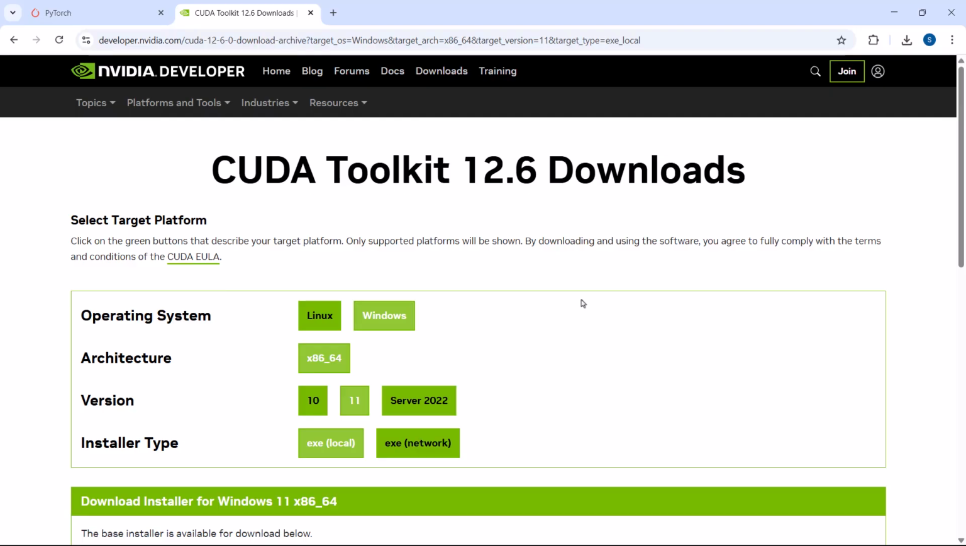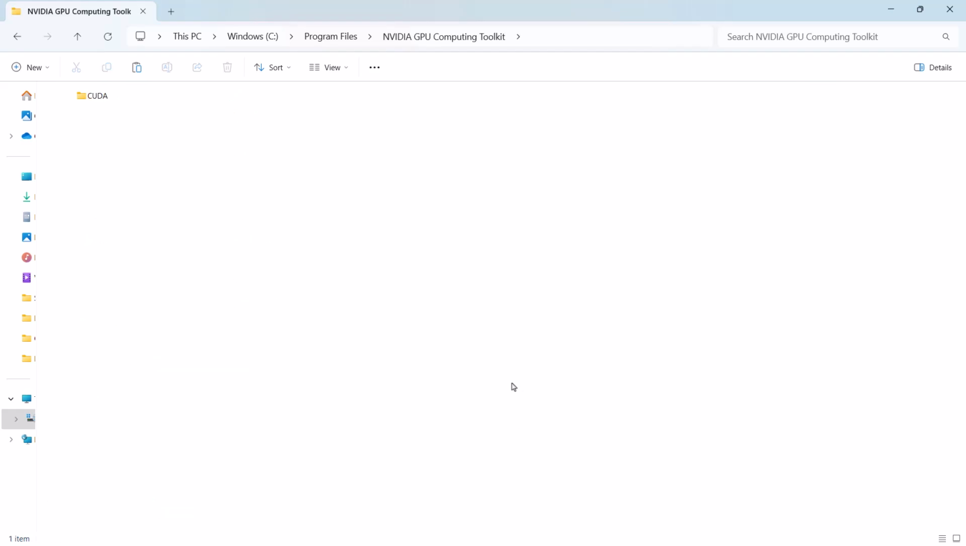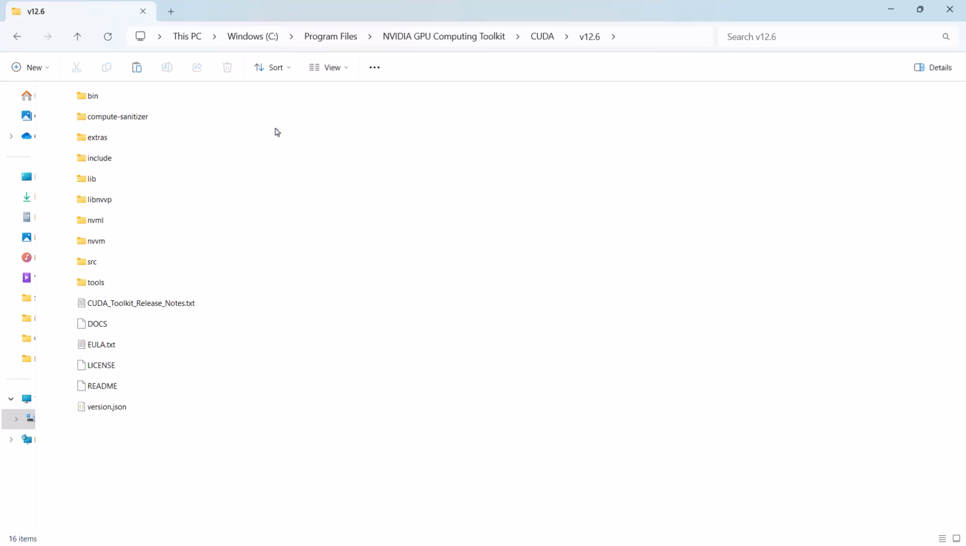So once the installation is done, then go to C drive and program files. Click on NVIDIA GPU Computing Toolkit and you can see CUDA. So click on CUDA and here you can see version 12.6. Click on it. And then if you notice here, we have bin, lib, include, extras. We have different folders available here, right? So with this, we are able to download and install NVIDIA Toolkit, right? And this is not yet complete. We will come back here.